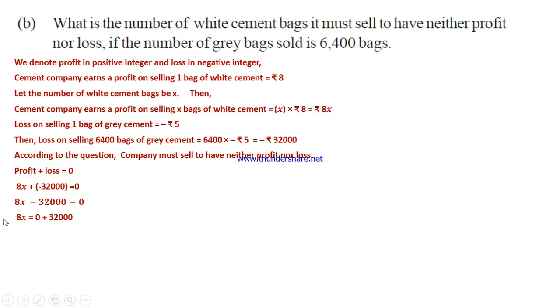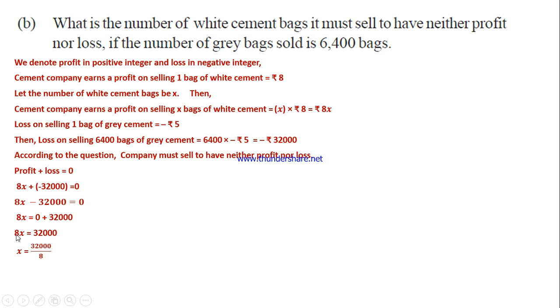When you send this minus 32,000 from the left hand side to the right hand side, it becomes plus, positive. So what remains on the left hand side? 8x equals, the right hand side we are not disturbing, 0, and this minus 32,000 becomes plus 32,000. So now 8x equals 32,000. To get the x value, first we sent minus 32,000 to the right hand side. Solving an equation means we have to separate the variable.